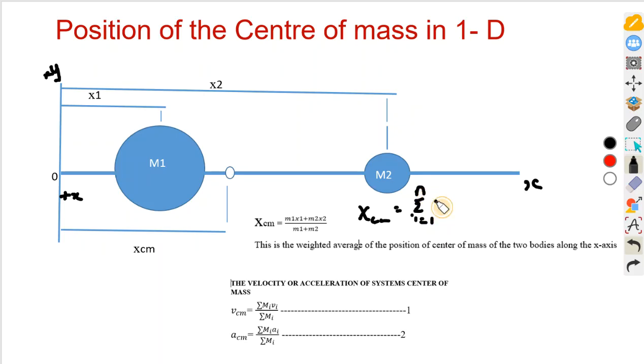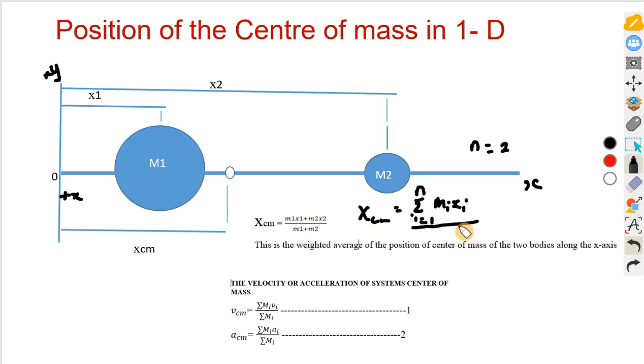Then we have mi, then we have xi. So in this case what we have is m1 x1 plus m2 x2. It means that n in this case is 2. Starting from 1, we have 2 masses.